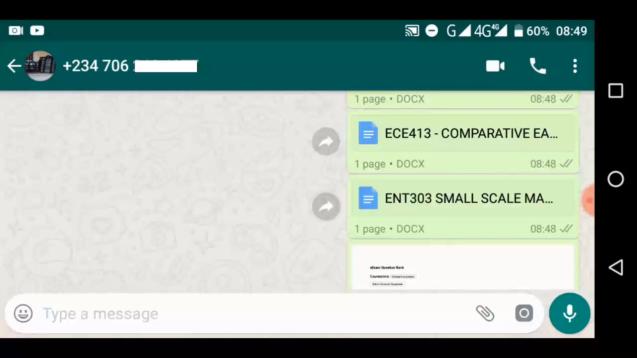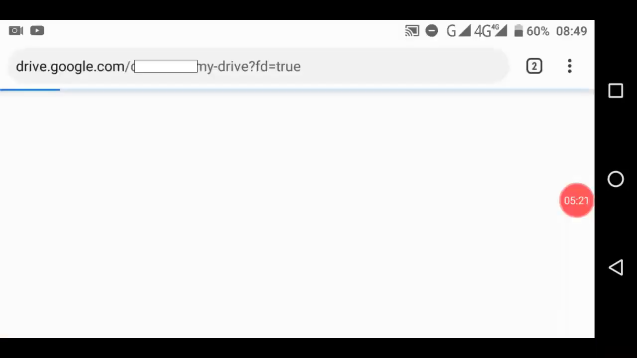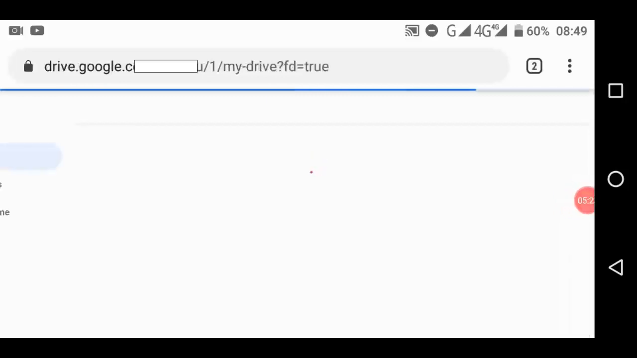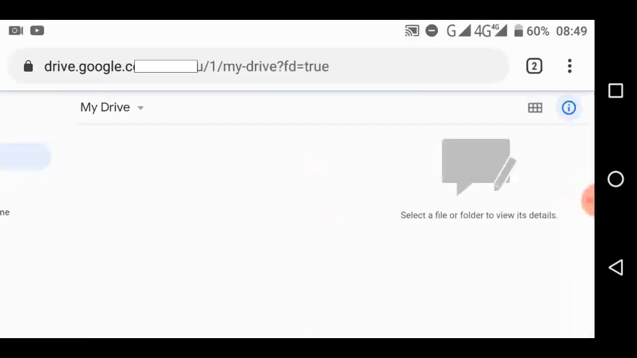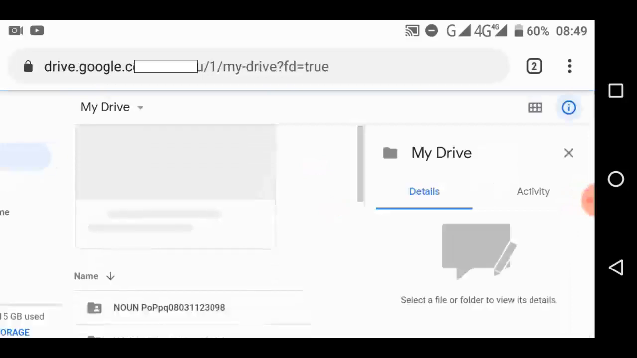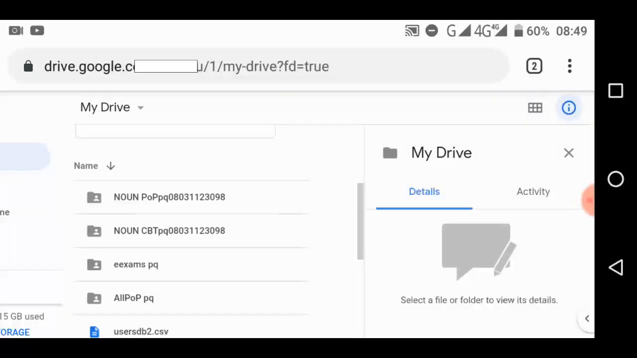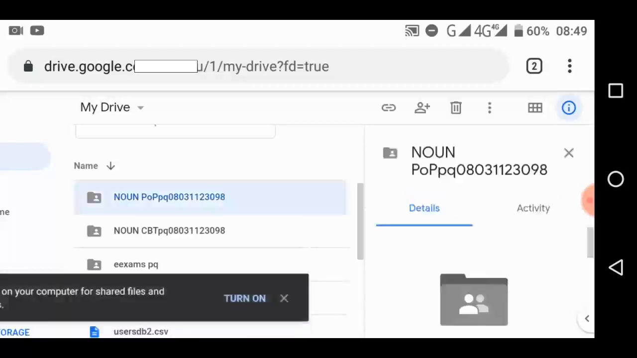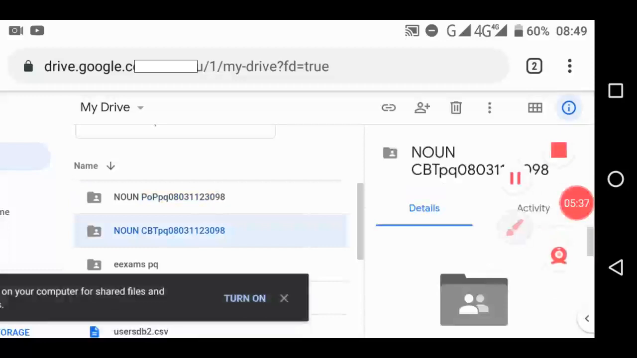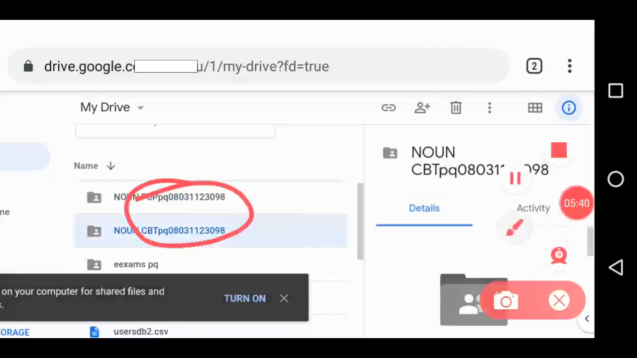Okay, if you don't even know, let me show you. Let me open my Google Drive and show you. It's very easy. Look at this. Inside my Google Drive, when I give people access, I give them access to this POP and this one, e-exam. I give people access to these two. That's the one they access.